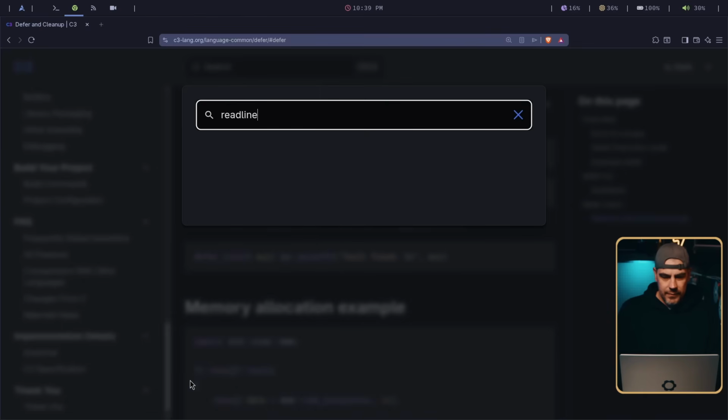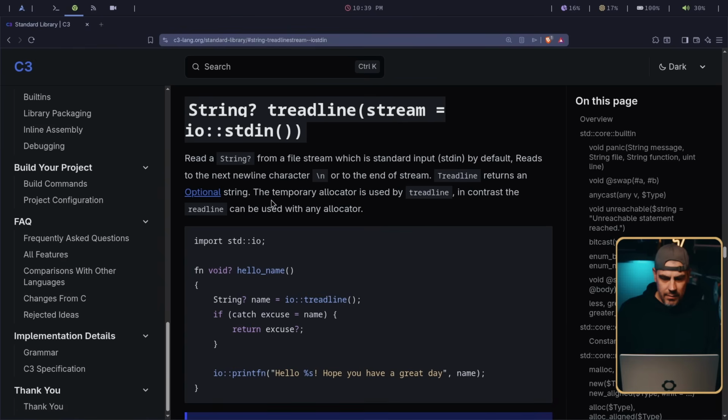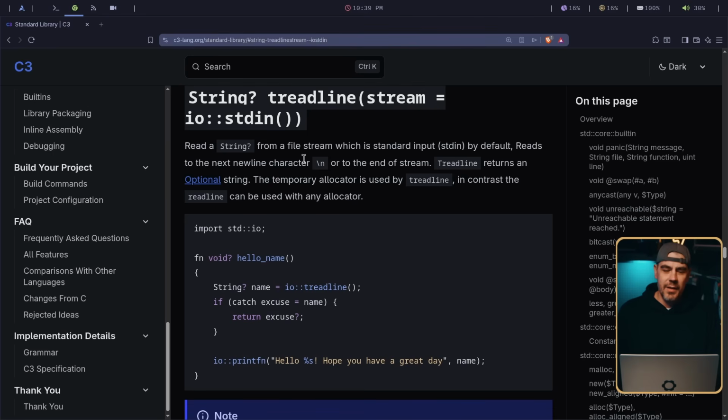Let's see. Read line and T read line. Okay. Read a string from a file stream, which is standard input by default. That's good to know. Reads to the next new line character or end of the stream. T read line returns an optional string. The temporary allocator is used by T read line. In contrast, read line can be used with any allocator. I don't think I want to mess with allocators just yet.